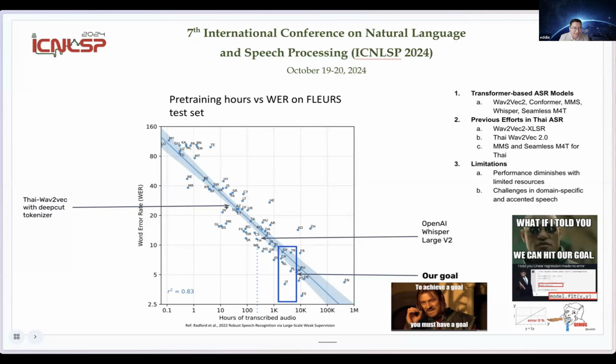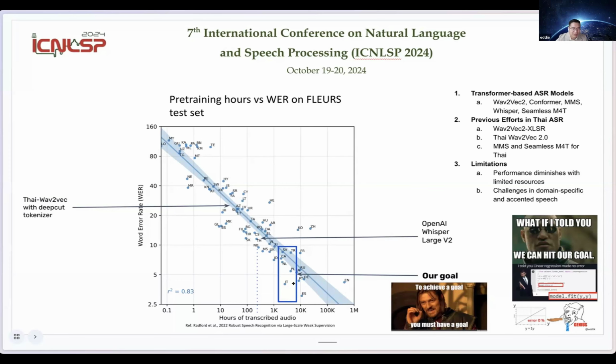It got a word error rate of around 25 on the Google Fleurs test dataset. The OpenAI Large V2 has around 12 to 14 WER. That's mainly because we have very little pre-trained audio, around 100 hours or so.